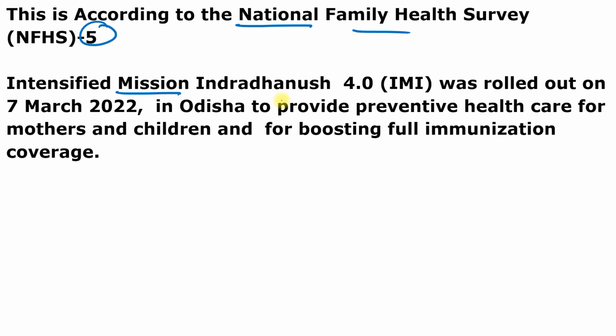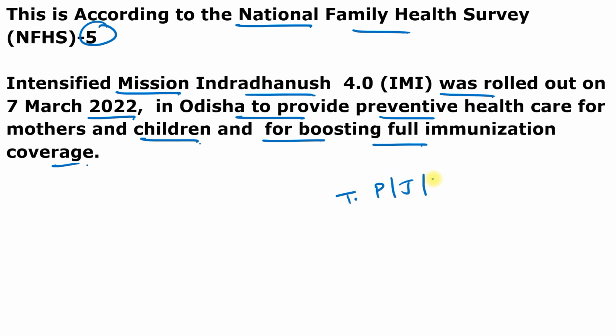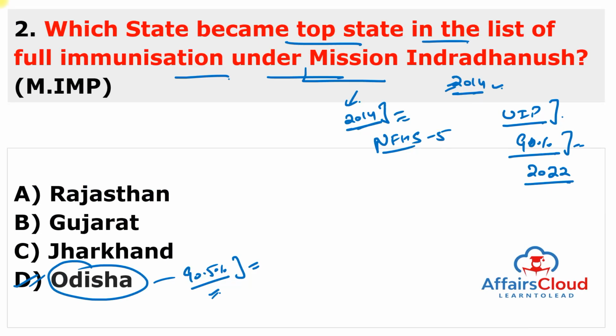An intensified Mission Indradhanush 4.0 was rolled out in 2022 in Odisha to provide preventive health care for the mothers and children and for boosting full immunization coverage. The diseases included in the full immunization are tuberculosis, polio, jaundice, tetanus, whooping cough, brain fever, HIV, measles, pneumonia, and so on. There are so many diseases covered under this immunization program. But you have to remember about Odisha.